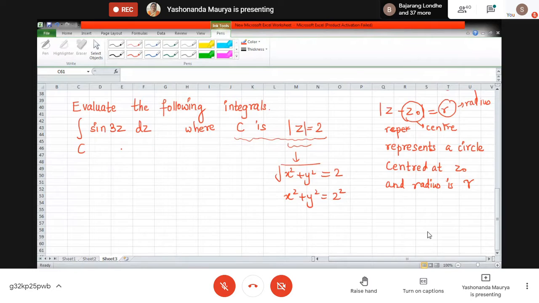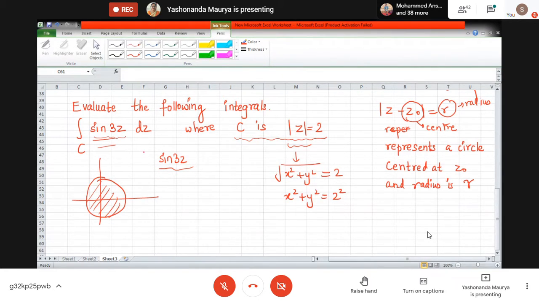So what we have got is this particular function. Now what we need to check is that we have this circle centered at origin, radius 2. Now what about this particular function? Is this analytic inside this entire region? What about sine 3z, is it analytic? It is analytic throughout the entire complex plane. There is no problematic point for this particular function.